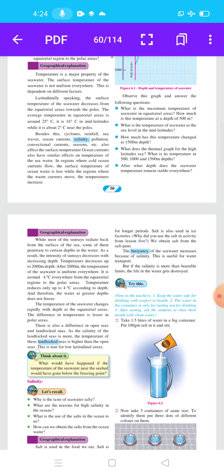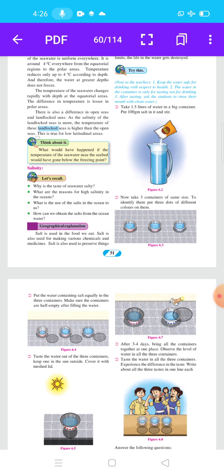Salinity. Let's recall, why is the taste of seawater salty? Did you know, student? In the last video we gave the answer. Because rivers carry dissolved salts to the ocean. Salts in the ocean come from rock on land, so seawater is salty. What are the reasons for high salinity in the ocean? What is the use of salts in the ocean to us? How can we obtain salt from the ocean water? Write the answers to these questions.